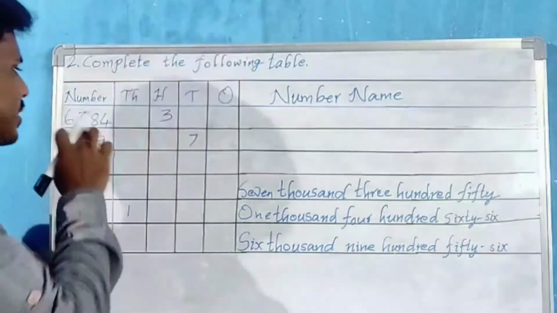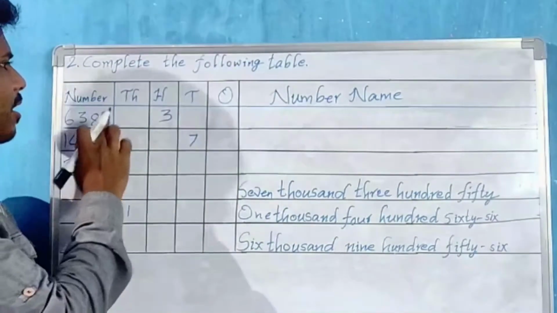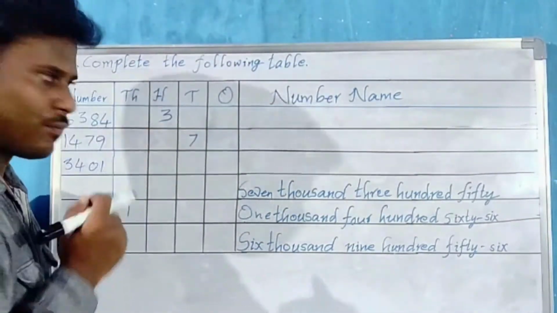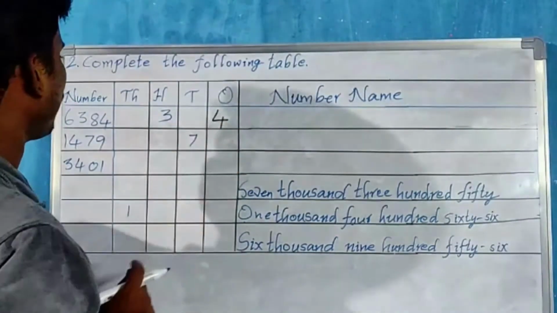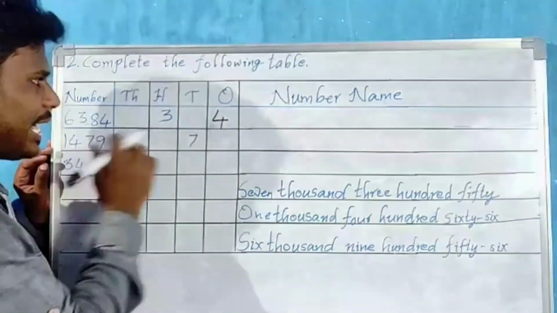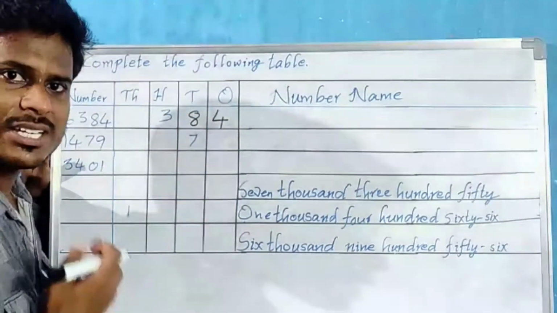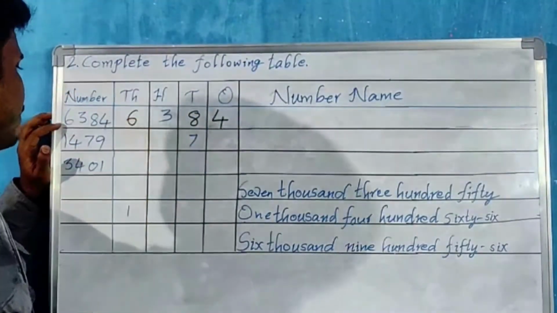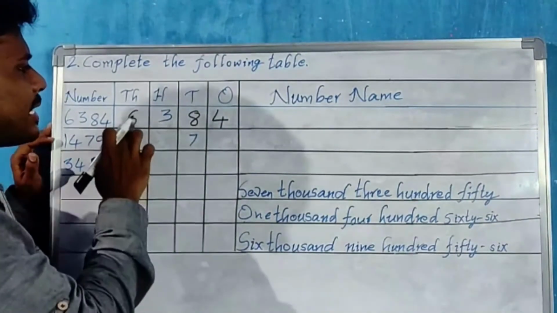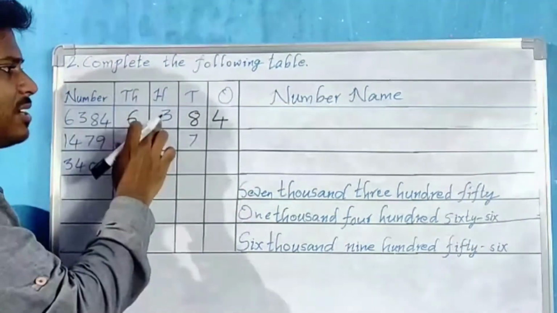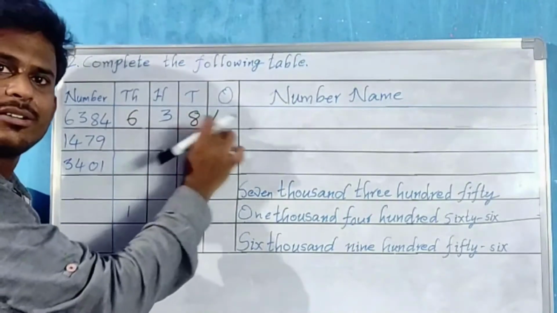First, if you go for this number 6384, in the ones place, which digit do we have? 4. So let us fill 4. Tens place we have 8. Hundreds place already 3 is given. Thousands place it is 6. Okay. Next, what is the number name of this now? 6,384.